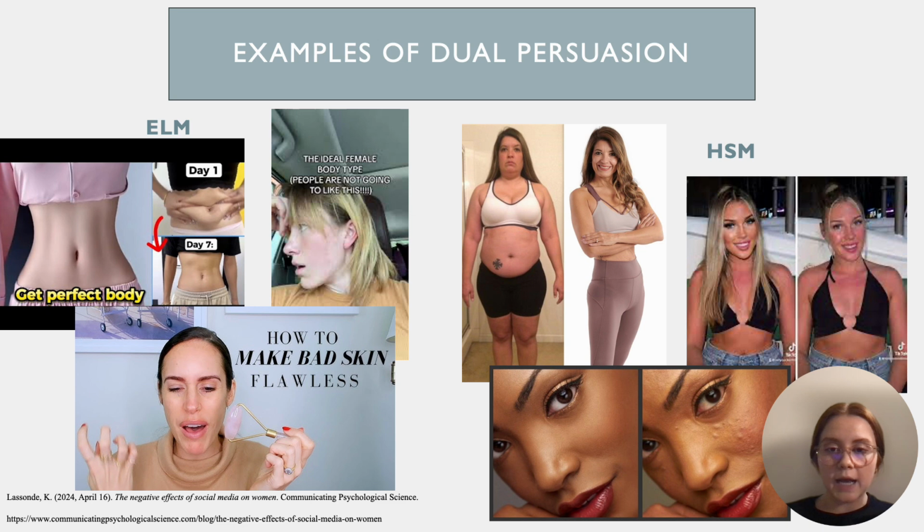And to the right, we have an HSM model, which focuses more on heuristic processing. In that, you can see an image of a woman who has lost weight for a dieting pill, a woman that has heavily photoshopped herself, and then you see her real image. In the photoshopped image, her waist is taken in, her face is different, and her hair is longer. And underneath that, there's a photo of a model, and her face is airbrushed and perfect in one, and in the other, she does have blemishes and acne. This follows more under a heuristic process because it doesn't require much thinking. It just is something that you look at and you can put two and two together.